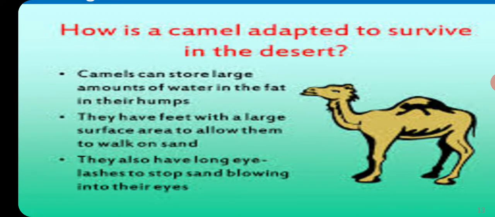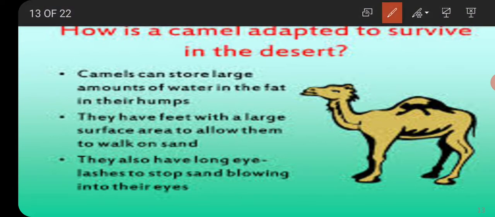Here, a camel can store a large amount of water in the fat in its hump. They have feet with a large surface area to allow them to walk on sand. They also have long eyelashes to stop sand blowing into their eyes.